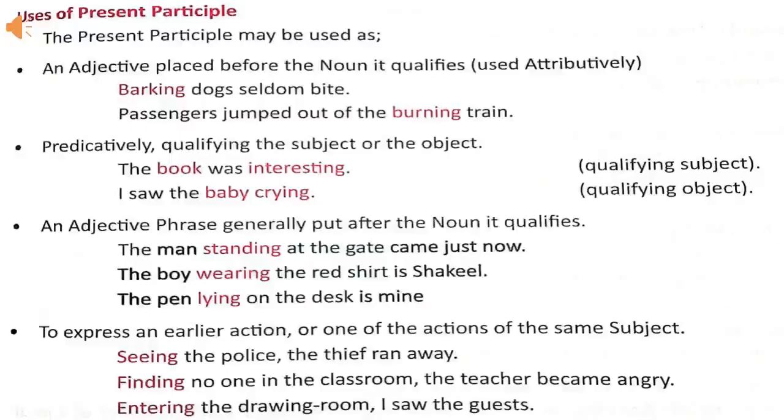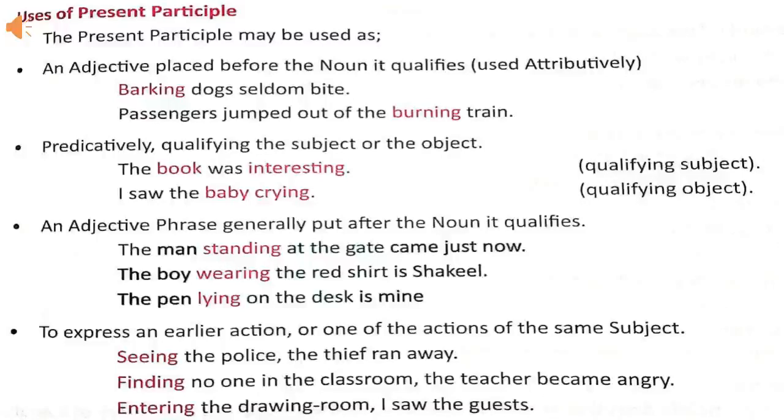Now, uses of present participle. Present participle can be used in different ways. Number one, attributive use. Means to say, when an adjective is placed before the noun, it qualifies. Present participle can be used in this way. For example, barking dogs seldom bite. In this sentence, barking, a present participle, which is working as an adjective, is placed before the noun dogs, which it is qualifying.